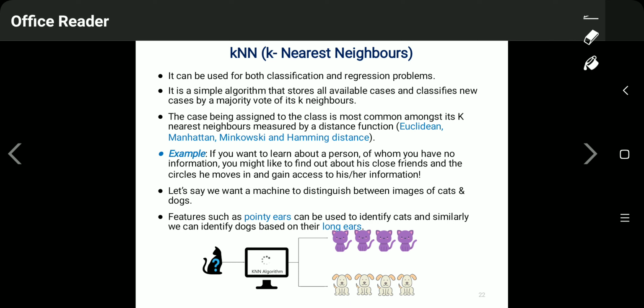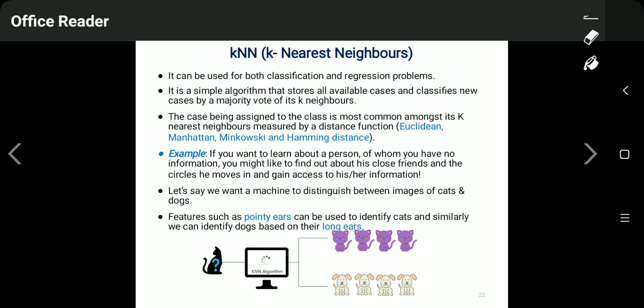Suppose you want to learn about a person whom you don't know anything about. You don't have any kind of information about the person. You want to know how that person is, whether that person is good or bad. So what you will do is try to find his close friends.